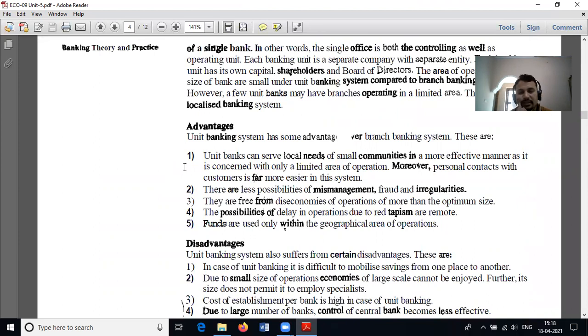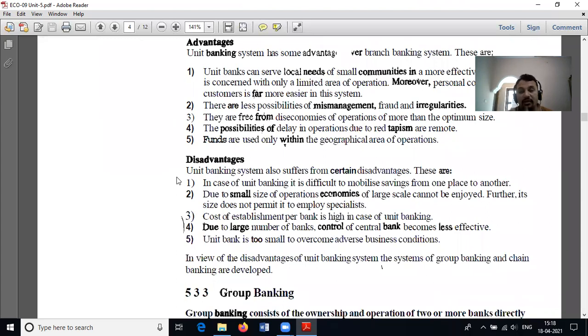But at the same time, it suffers from some limitations. First, it cannot mobilize a huge amount as savings. Another one is that due to small size of operation, it cannot enjoy large scale operations. The cost of establishment per unit is high in the case of a unit bank. Sometimes it may not cope with the stiff competition in the market. It cannot cater to all the needs of all sectors of society.